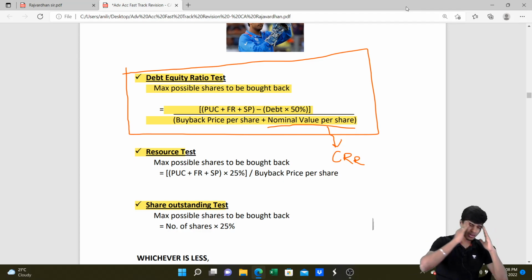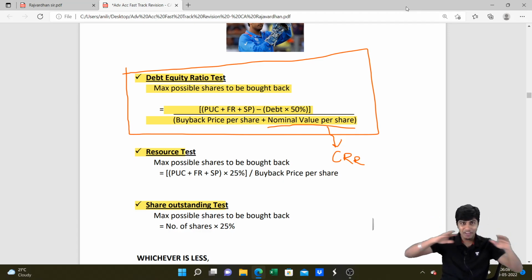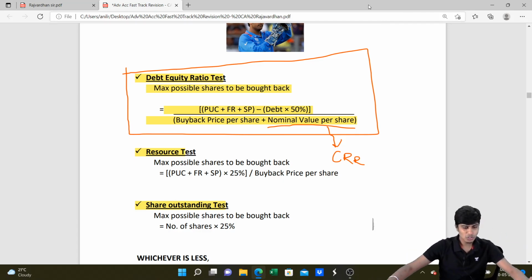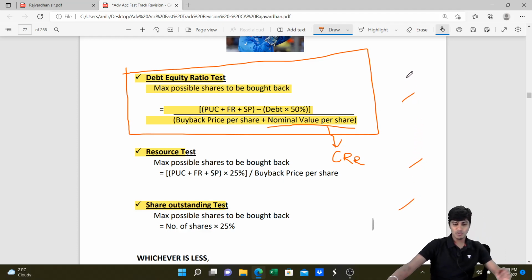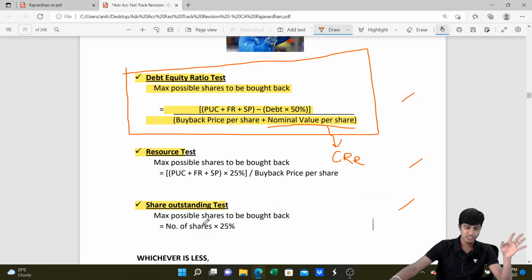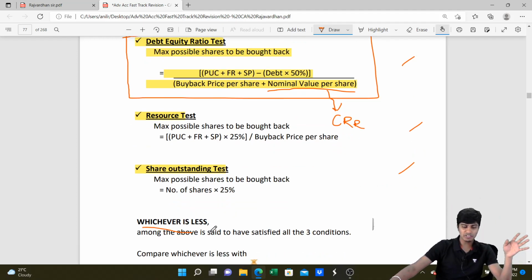Don't do this. Always do this whenever they ask maximum permissible buyback. PUC plus free reserves plus securities premium minus 50% of debt, divided by buyback price plus nominal value. Do this, you will get one number. So in the debt equity ratio test, you will get one number, in the resource test you will get one number, in the shares outstanding test you will get one number. Out of all the three conditions, whichever is the least number of shares, that will be the number of shares eligible to be bought back.